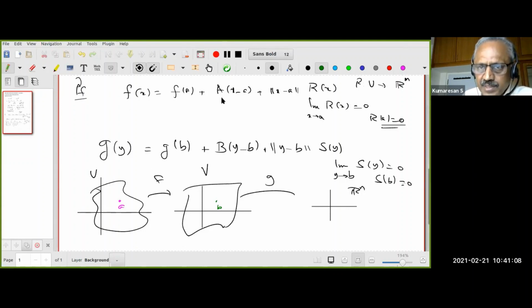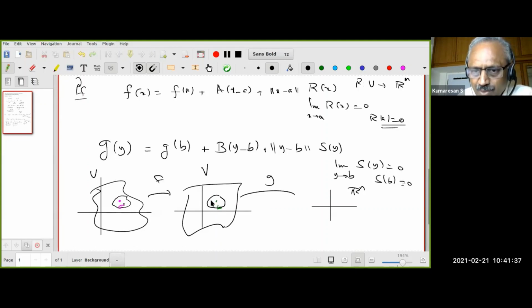Now, notice that f is continuous. F is differentiable at a, therefore it's continuous at a. Do you understand that? And what is f of a? F of a is b. Therefore, what do I know? Since b belongs to V, which is open, there exists an open ball which is completely contained in it. Therefore, if you think of it as capital R, then there is a small r, so that for every point here, f of x maps into this.